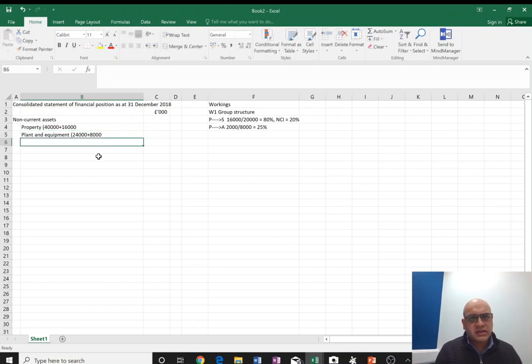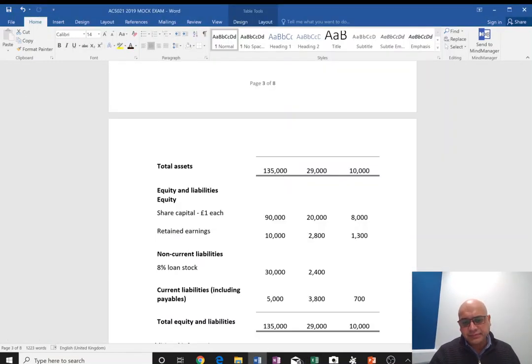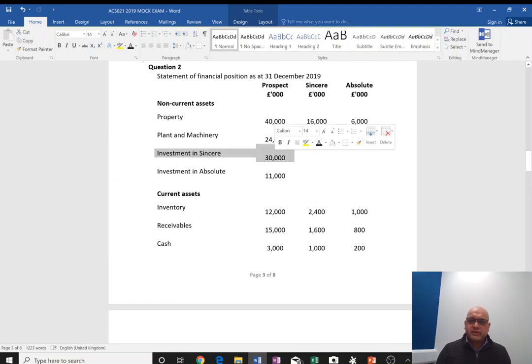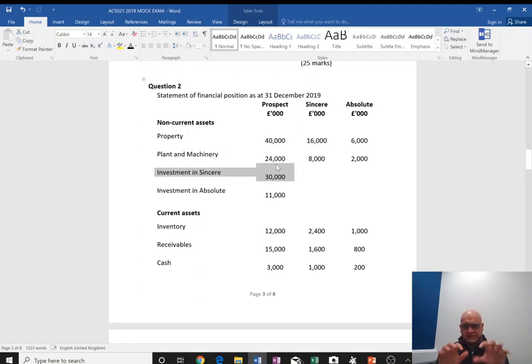There are no other non-current assets in the question, because the investment in Sincere is going to be replaced with all the assets and liabilities that we are getting from Sincere. So Prospect is paying £30 million to get all the assets and liabilities from Sincere. So we need to replace that 30 million with the assets and liabilities of Sincere.